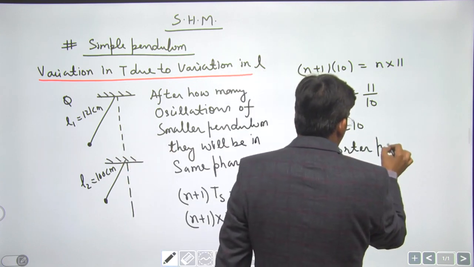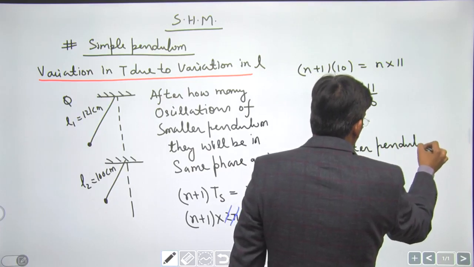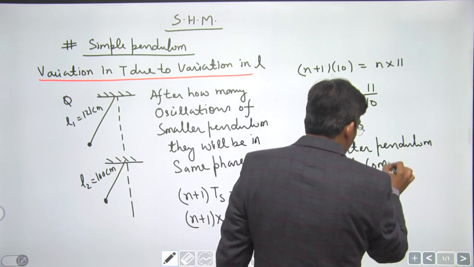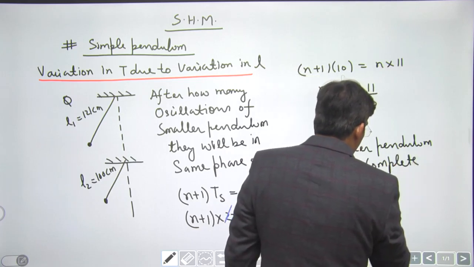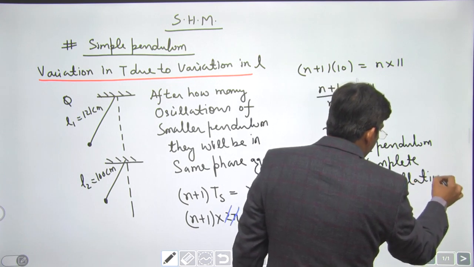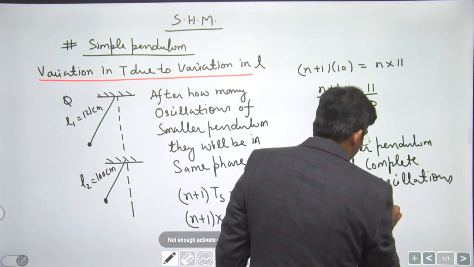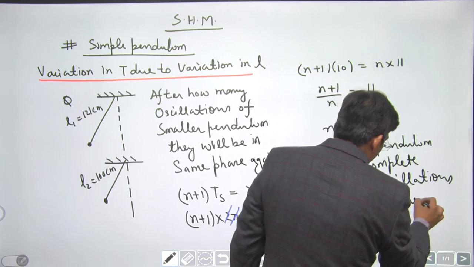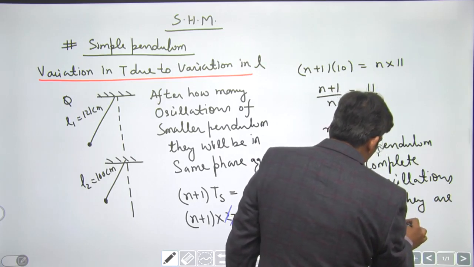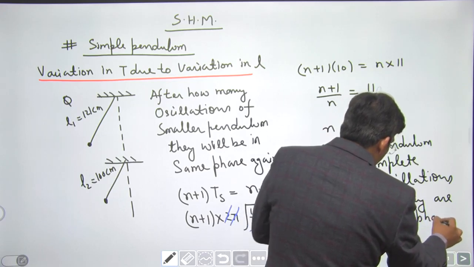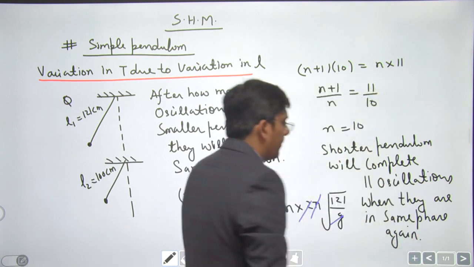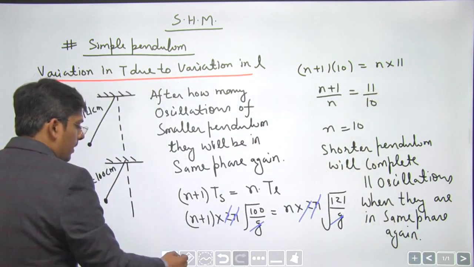The shorter pendulum will complete 11 oscillations when they are in the same phase again. Okay, right, dear students? Kindly note down.